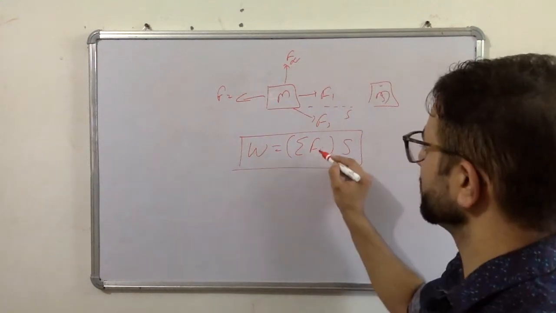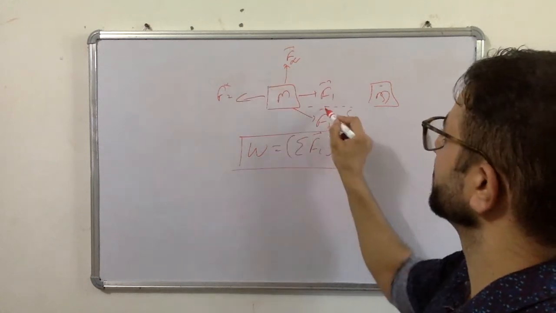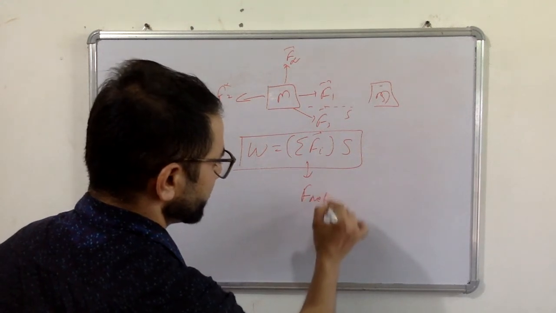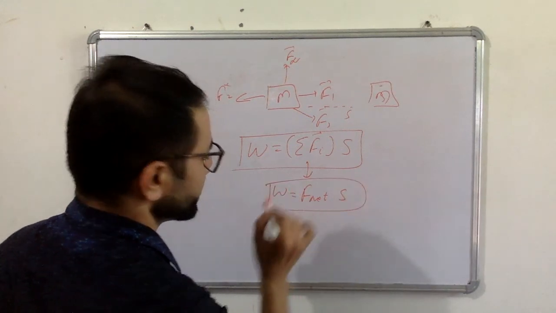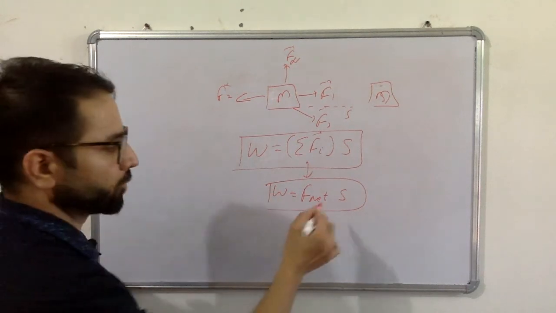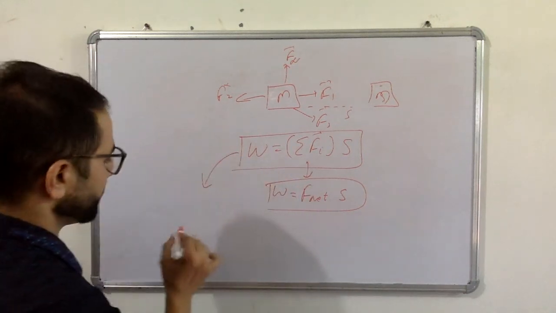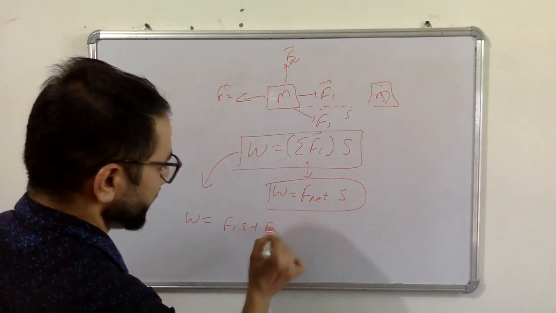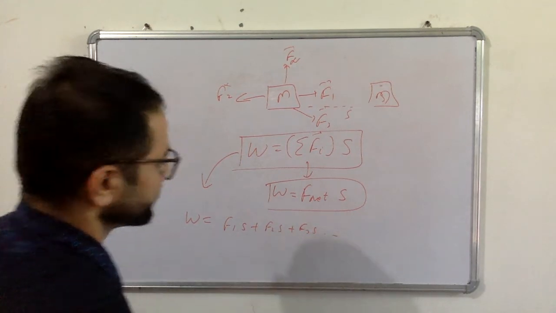This is the summation, and all of these are vectors. We can say F net dot S. So work done by the net force is the dot product with displacement, or in simple words, work is F1 dot S plus F2 dot S plus F3 dot S, and so on.